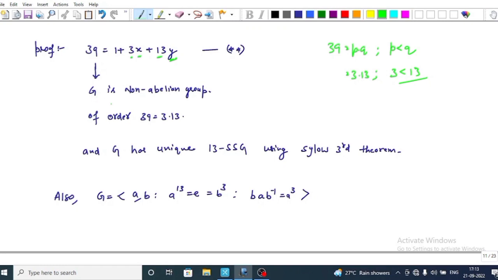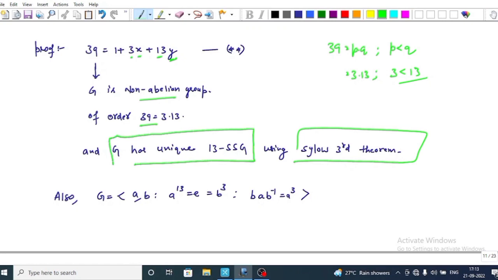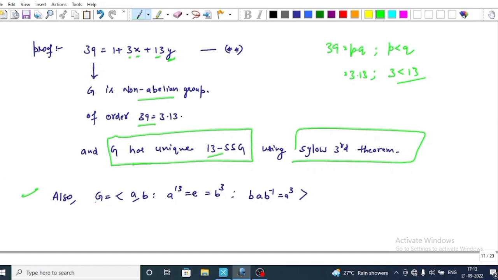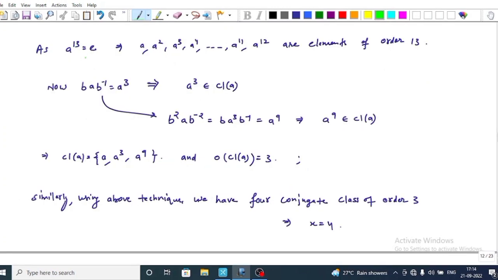Now as we know that G is a non-abelian group of order 39, by using Sylow's third theorem it has a unique Sylow 13-subgroup, that is, G has a unique subgroup of order 13. If the order of the group is 39 and G is non-abelian, then G can be represented by a generating relation, that is, A comma B such that the order of A is 13 and the order of B is 3, that is, A power 13 is equal to E equal to B power 3, such that B inverse is equal to A power 3. This implies A power 13 is equal to the identity element.